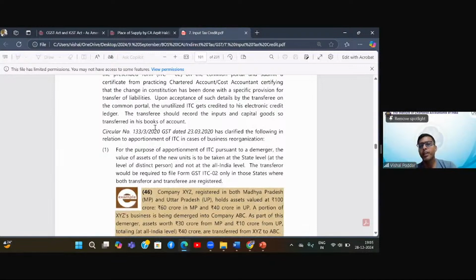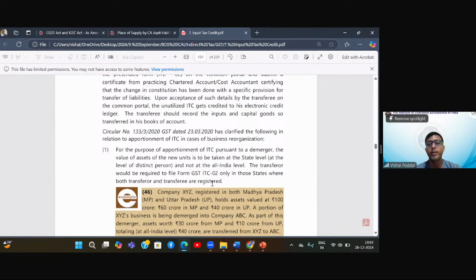Then the next clarification provided in this circular is in relation to apportionment of ITC in case of business reorganization. For the purpose of apportionment of ITC pursuant to demerger, the value of assets of the new units is to be taken at the state level, at the level of distinct person, and not at all India level. The transferor would be required to file ITC-02 only in those states where both transferor and transferee are registered. Okay. Now, what is this point?